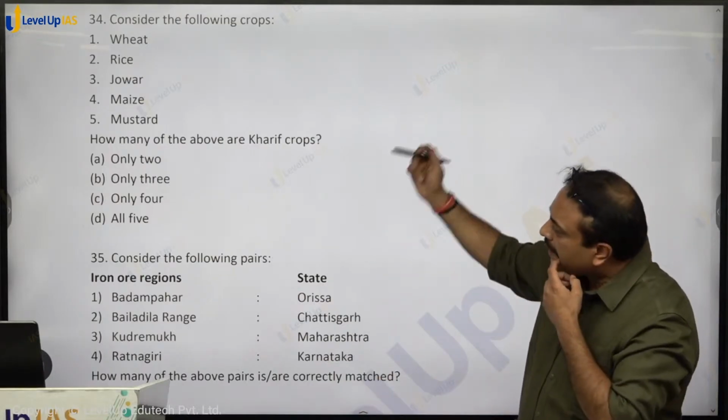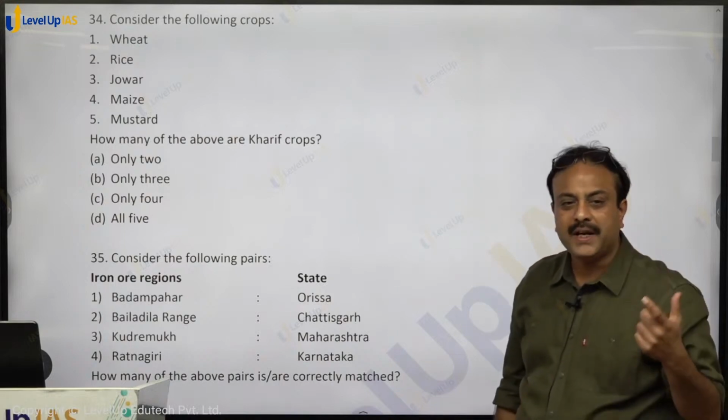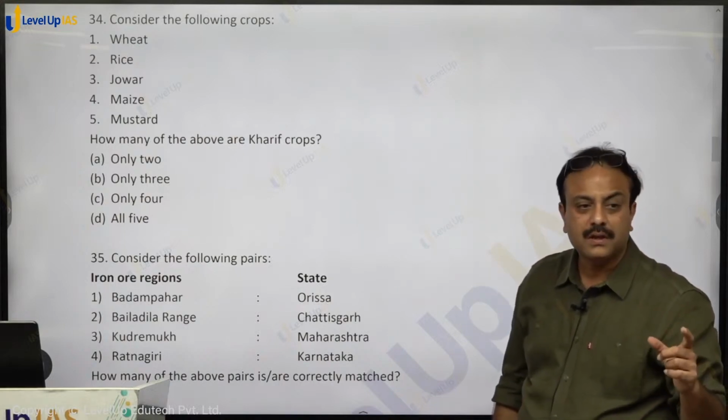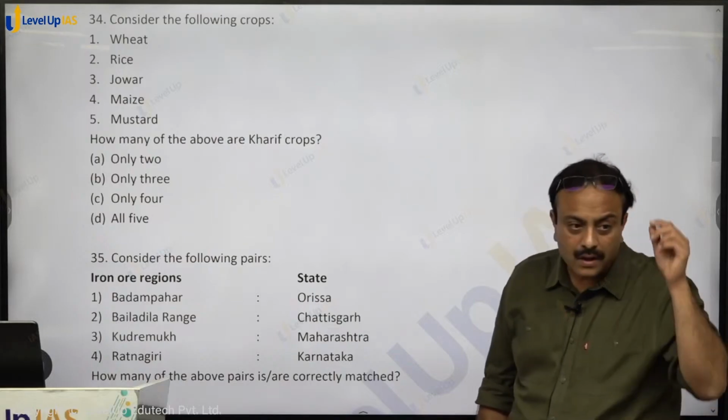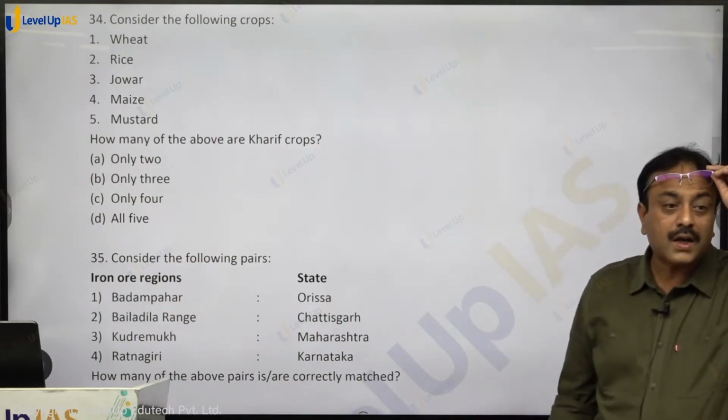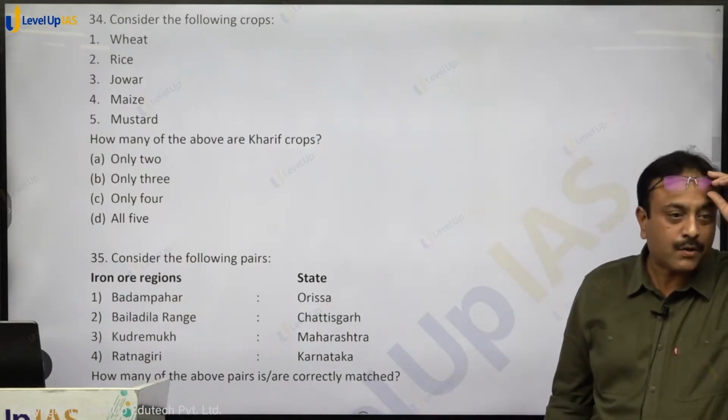So 2, 3 and 4 are kharif crops. Remaining 2 are rabi crops. क्या? ज्वार water intensive crop नहीं है.